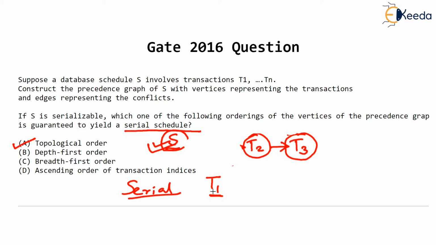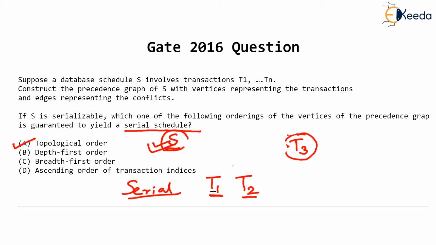Now observe, can T2 start after T1? Yes, because there is no incoming arrow to T2. As there is no incoming arrow to T2, T2 is not dependent on any other transaction. So T2 starts and runs entirely till it ends. Once T2 ends, we can imagine this node is killed along with its edges.